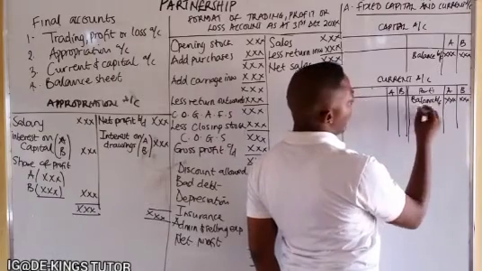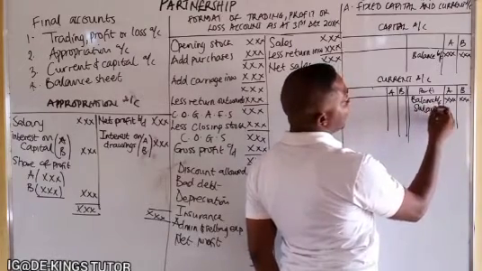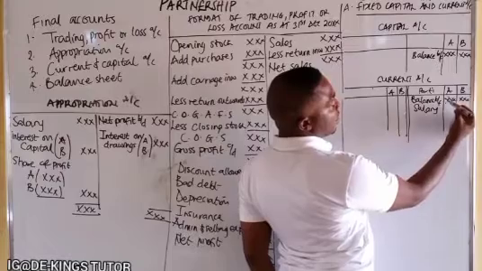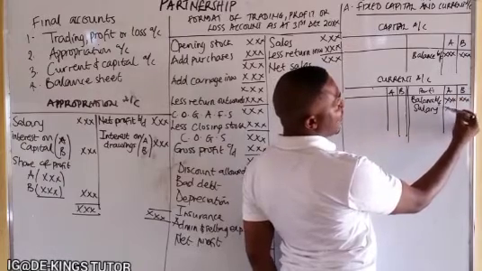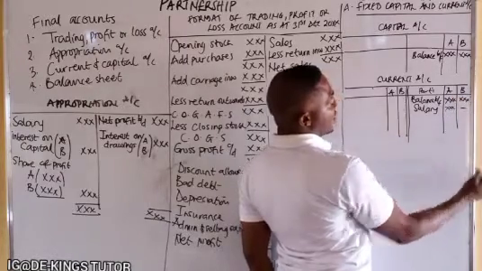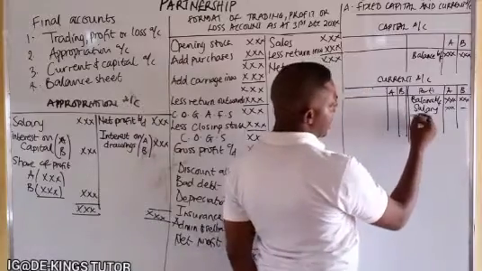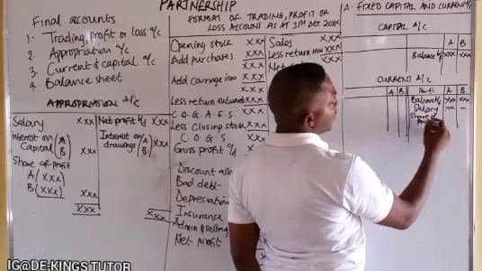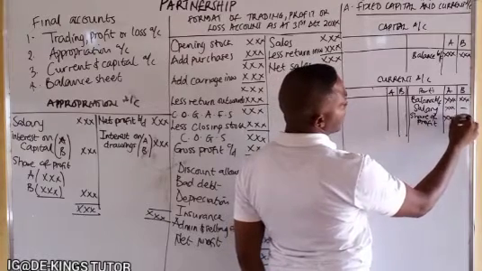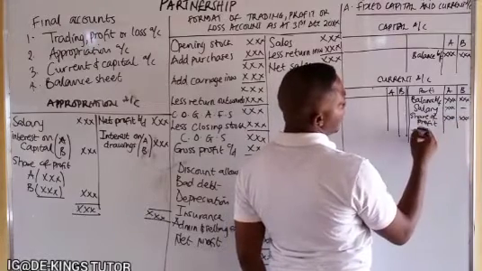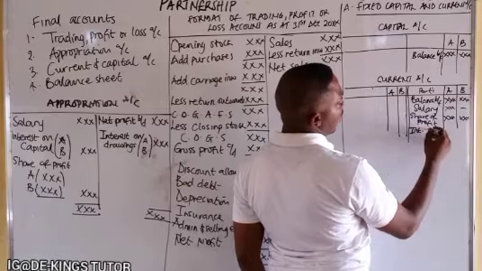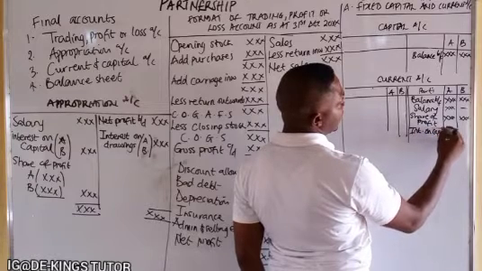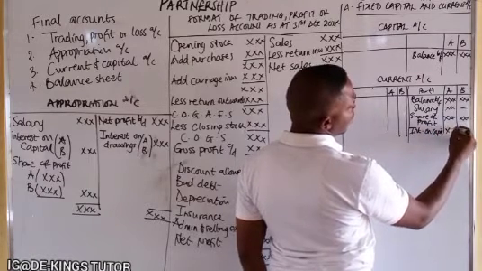Now, if partner A has a salary, it will be recorded there. Then, if they have a share of profit, it will be recorded there. If they have interest on capital, it will be recorded there.